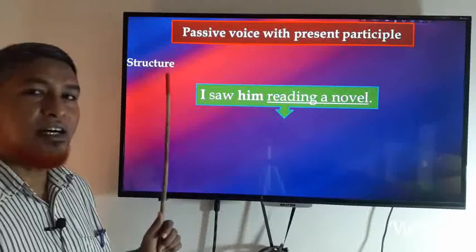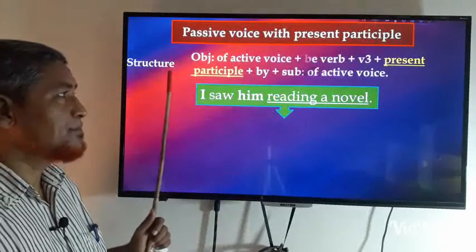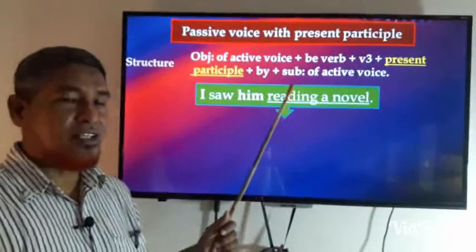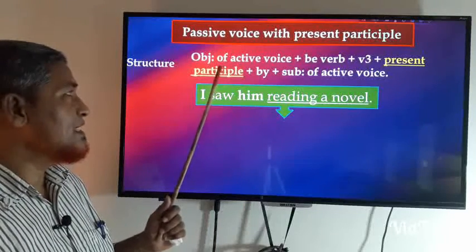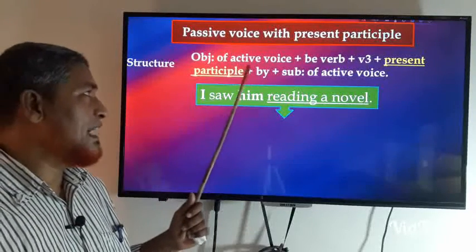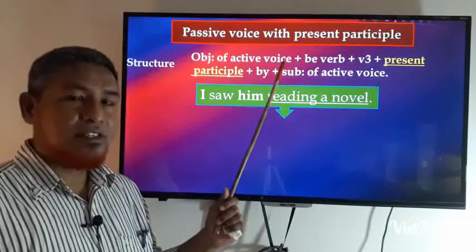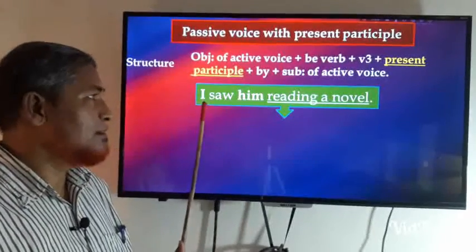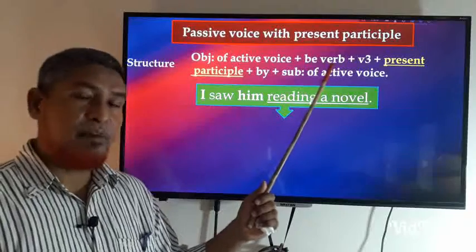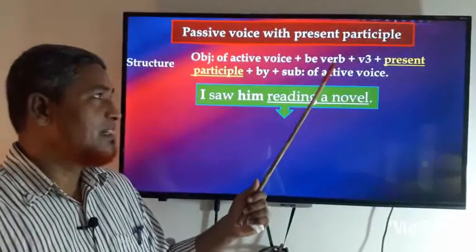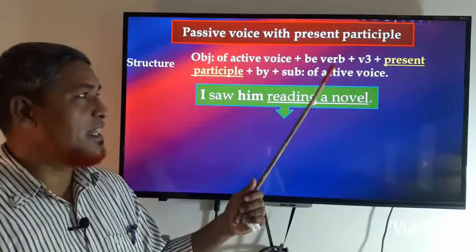First of all, there is a structure. So you will have to write it like this: object of active voice and be verb. Be verb means am, is, are, was, were, am being, is being, are being, like this.